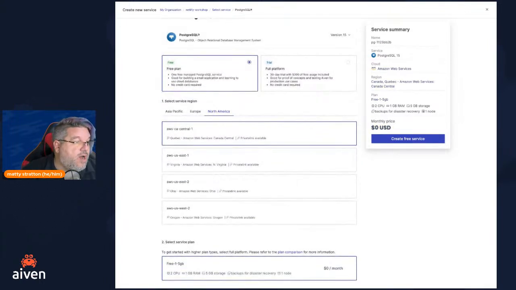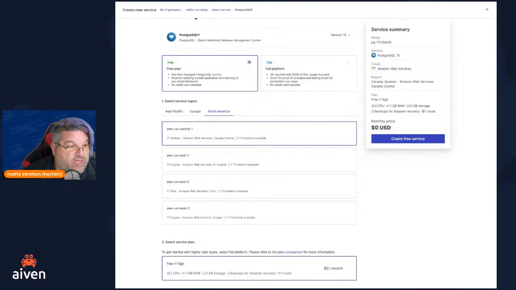Now, what you're going to want to do here is we say, where do you want to have this running? Aiven runs across multiple clouds. The free plan runs on AWS, but you can pick which service region is used for your free tier. In this particular case, we're going to want to use AWS US East 1.